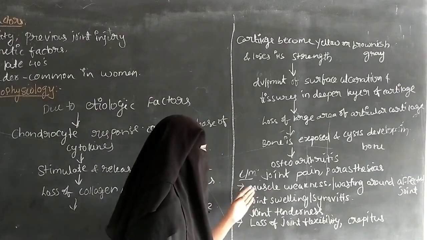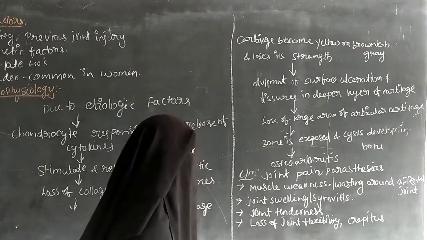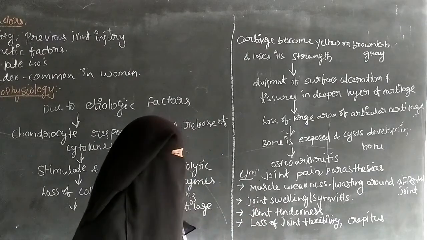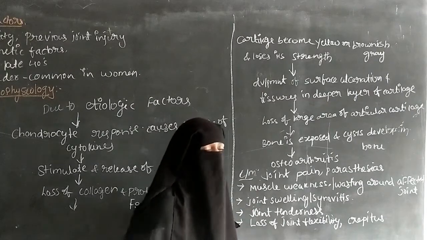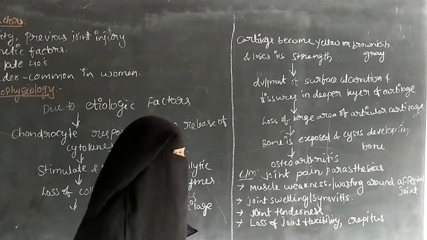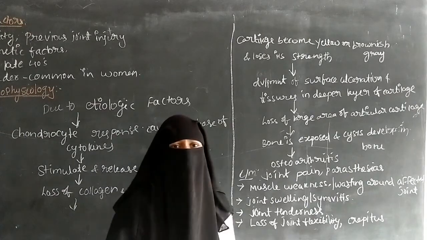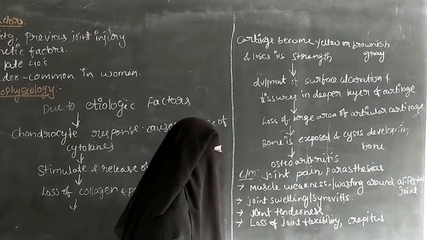Next is muscle weakness. Because of the osteoarthritis, the patient will have muscle weakness and wasting around the affected joint. And there is joint swelling.